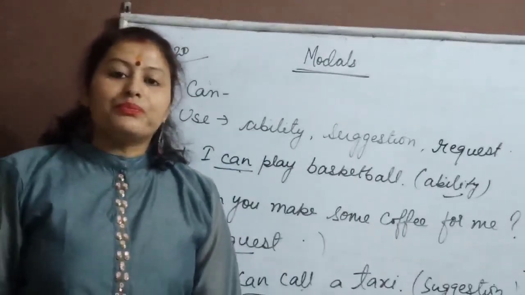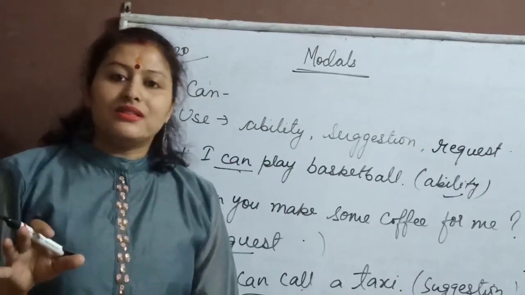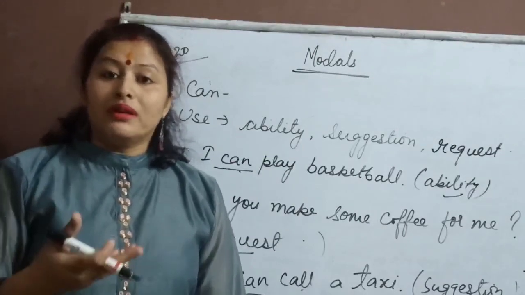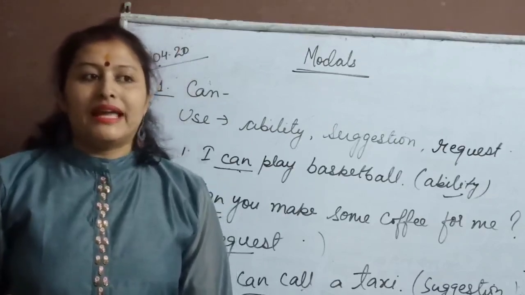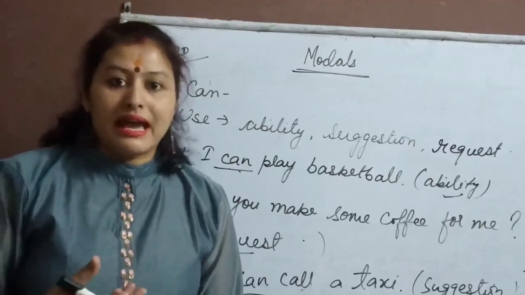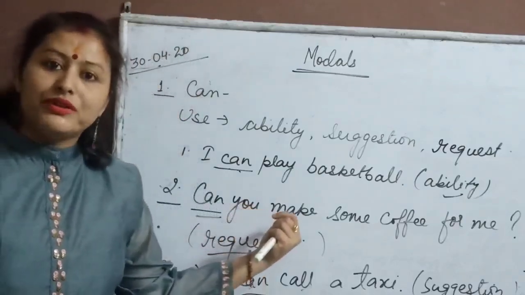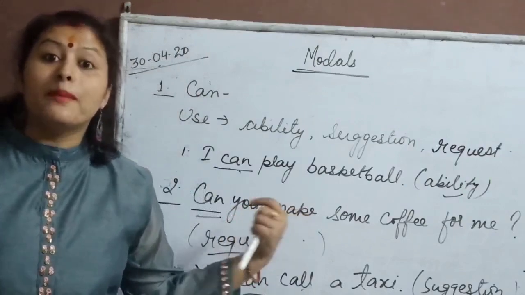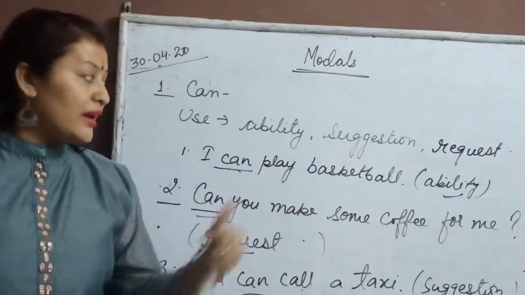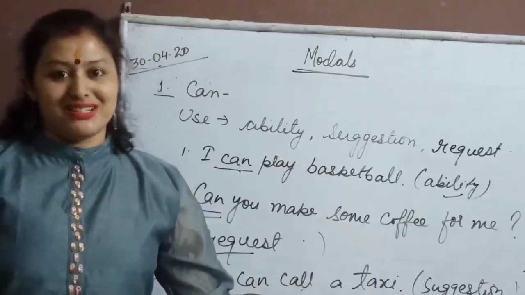Right? So can is used for request. Can is used for informal requests. Like when we talk to our friends or a well-known person, then we use can. Otherwise, the formal modal used for request is may. So I hope the use of can must be clear to all of you. Let us move to the another modal.